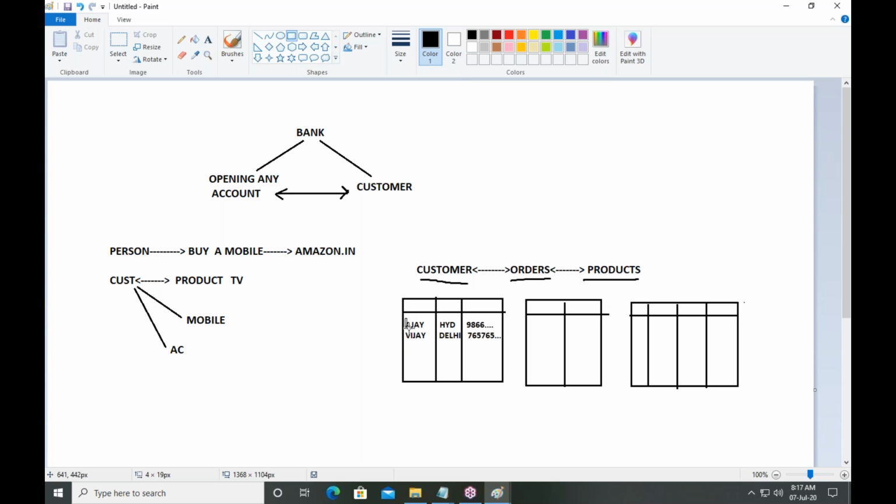The horizontal information is known as a record. The vertical information, for example the customer names, is known as a column. Column is known as a field. Horizontal information is known as a record. So a table is a collection of rows and columns, and a row is known as a record.